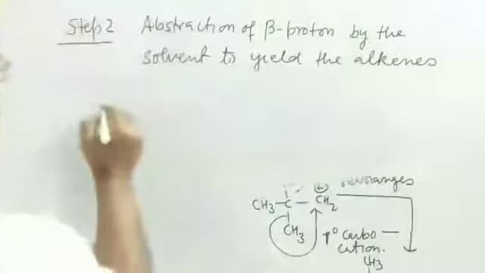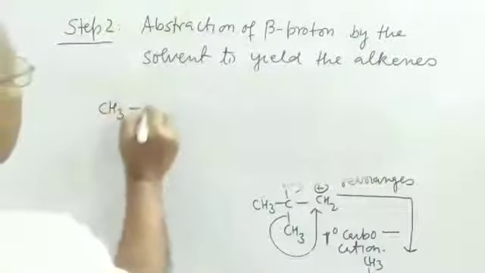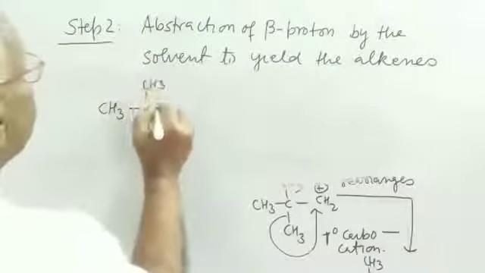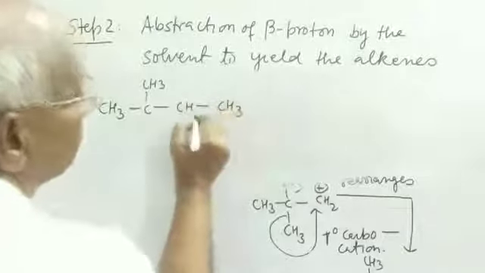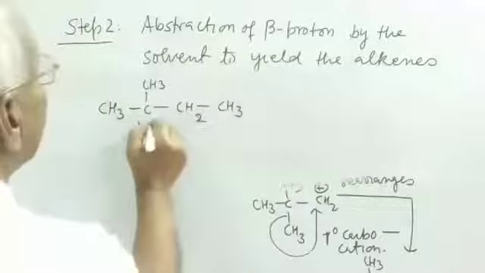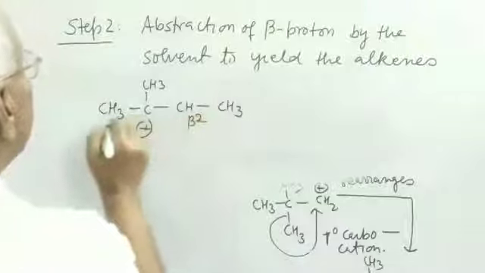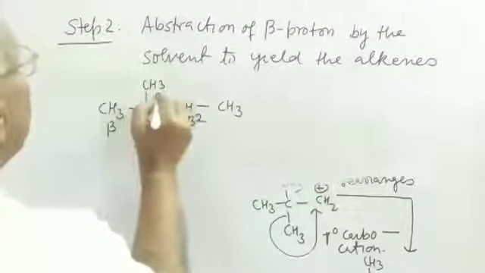This is the 3 degree carbocation. This is beta hydrogen, and this is beta hydrogen.